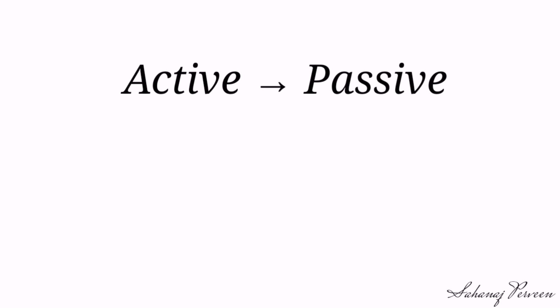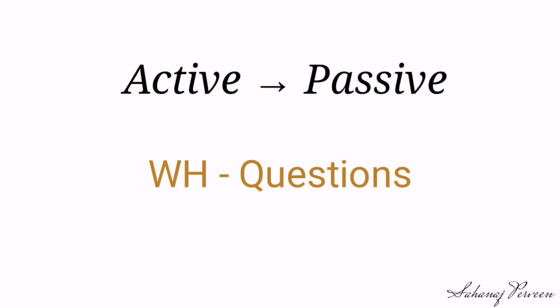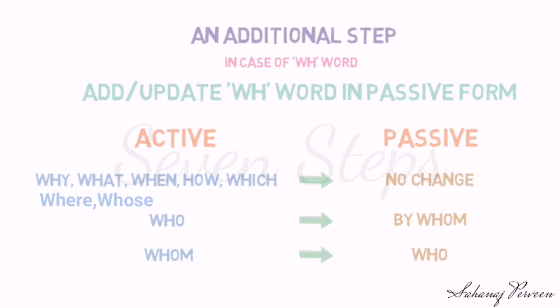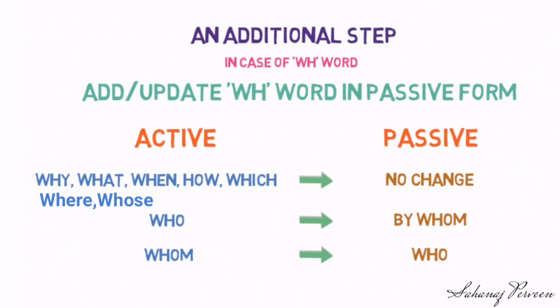Dear students, now we are going to learn how to convert active voice to passive in case of an interrogative sentence that starts with a WH question. We have to follow the 7 steps, but an additional step is added in case of WH question. We have to add or update this WH word in passive form. Let's learn about the changes by chart.